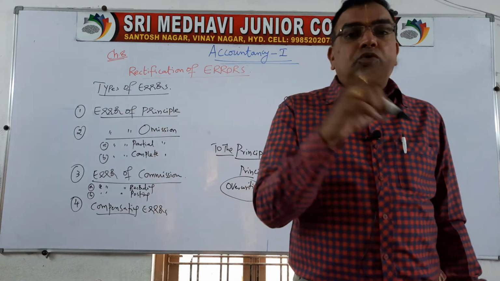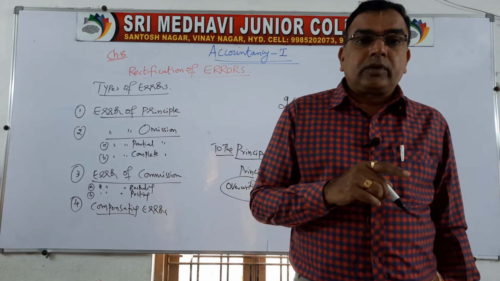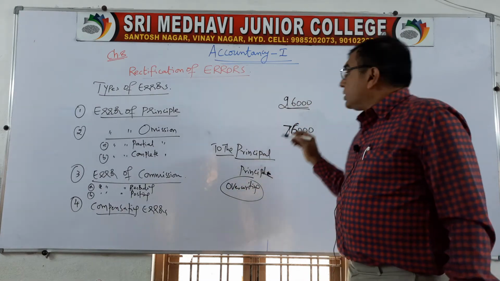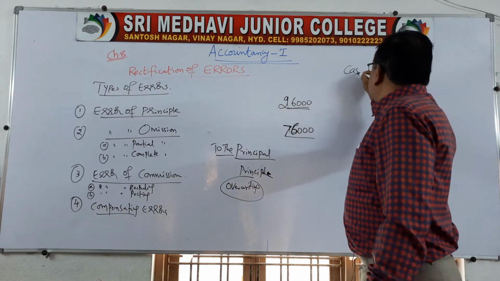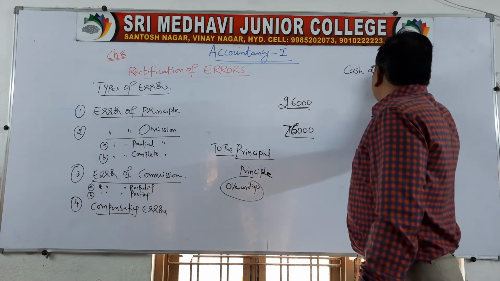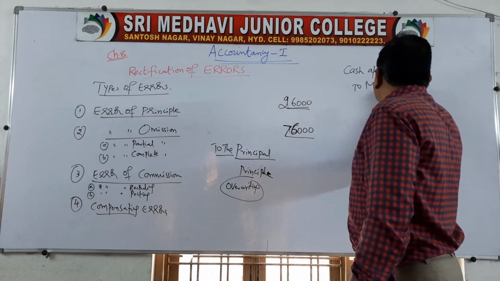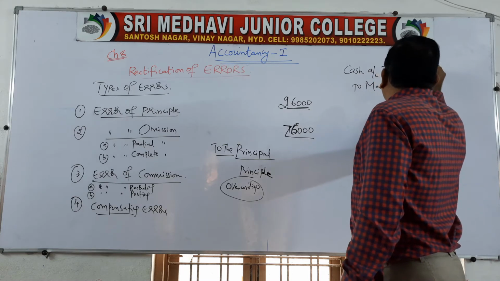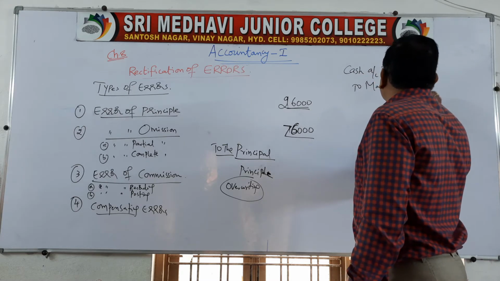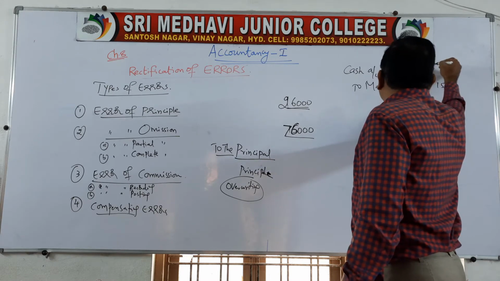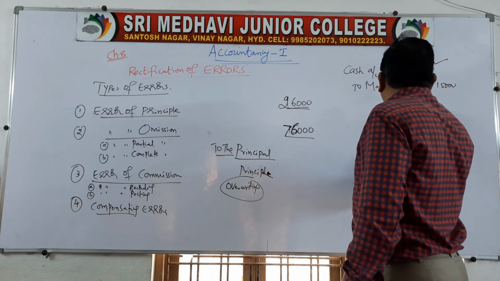So remember, in accountancy it is not possible. You are not supposed to do overwriting. Suppose you have written a wrong entry, like cash account debtor to Mahesh account. You had to write 15,000. Actually this is the correct amount. But you have written only 10,000.